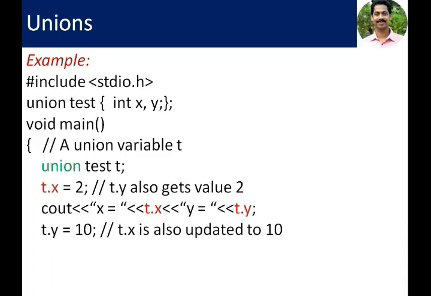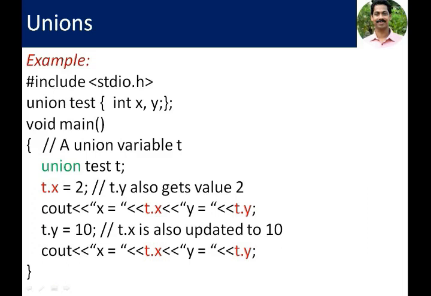Again, we are assigning a 10 to T dot Y. Here T dot X is also updated to 10. Value of the T dot X is also changed to 10, because both of the elements share the same memory location. We can print these values to verify the working of a union. So this is a simple program to demonstrate the use of union and working of union.